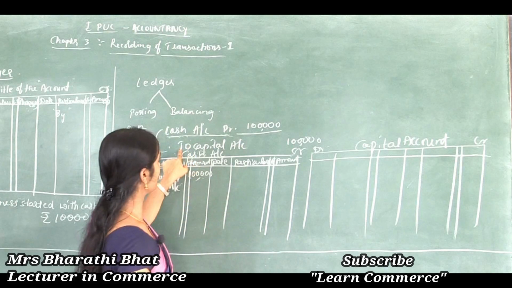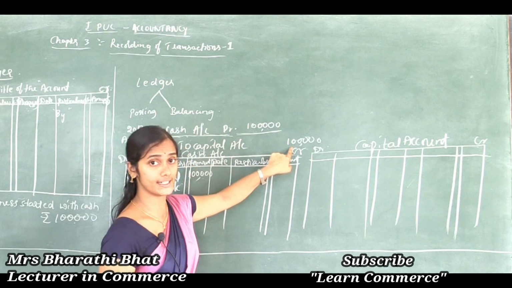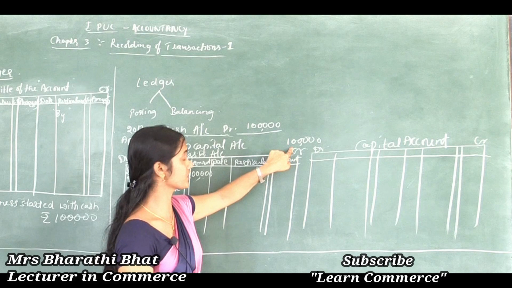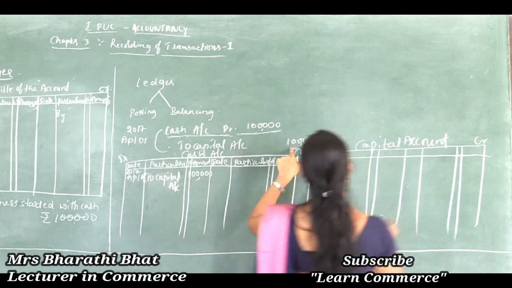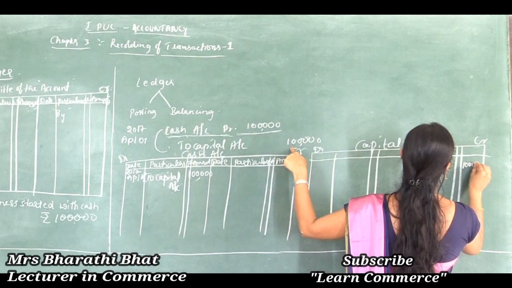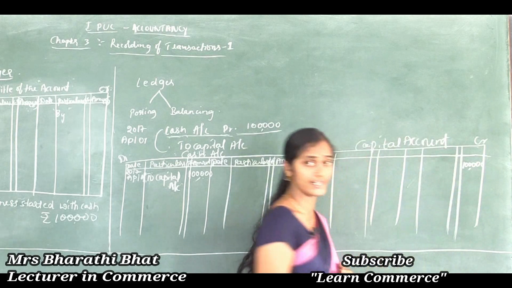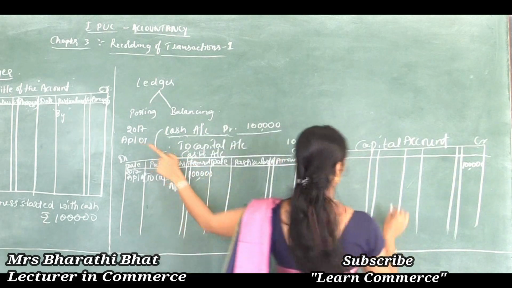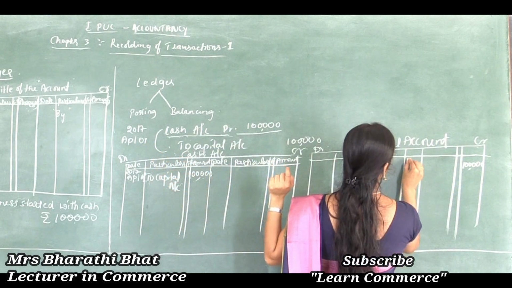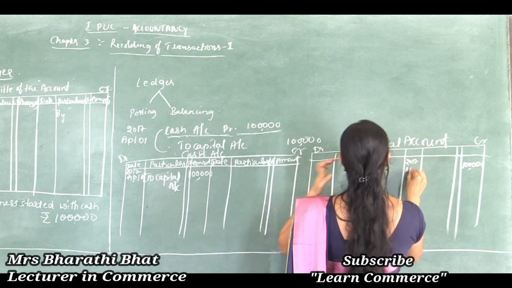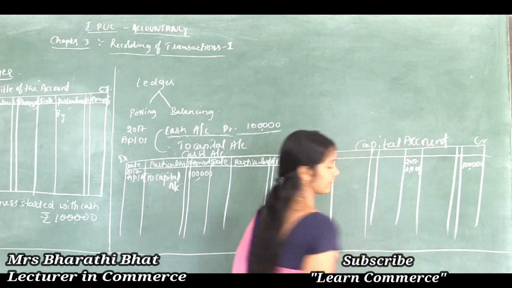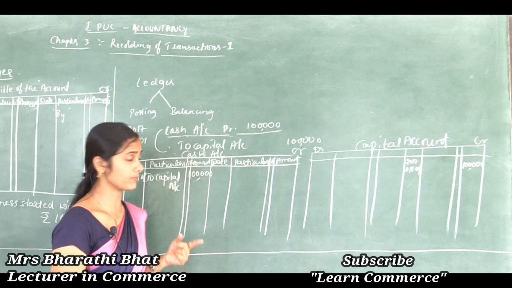Firstly, capital account is credited. Correct, right? According to this transaction, capital account is credited. So record 1 lakh here on the credit side. Then record the date, 2017 April 1st.